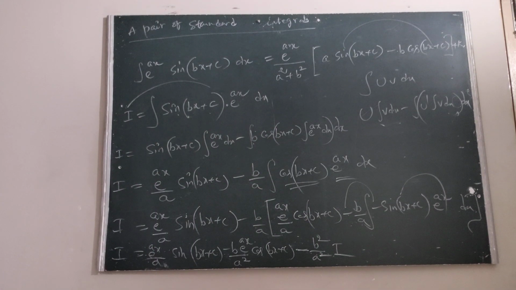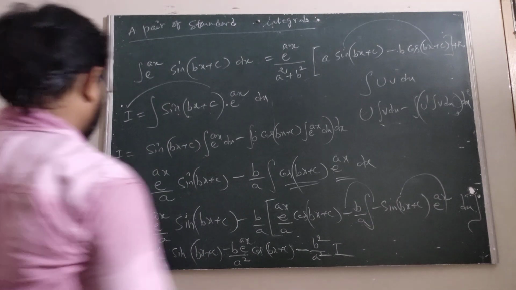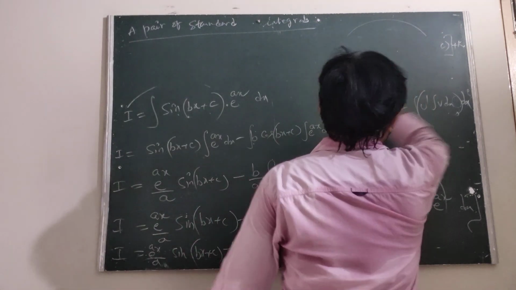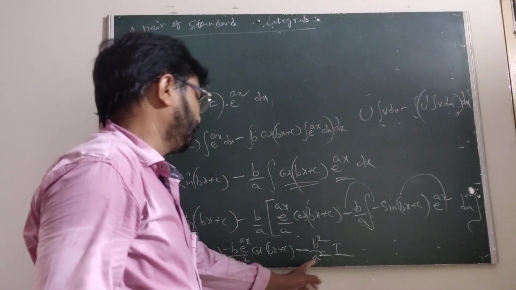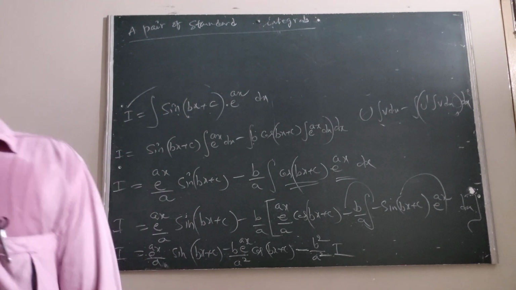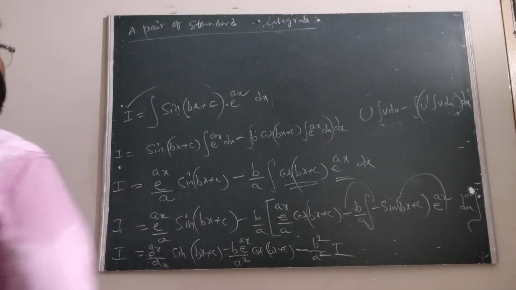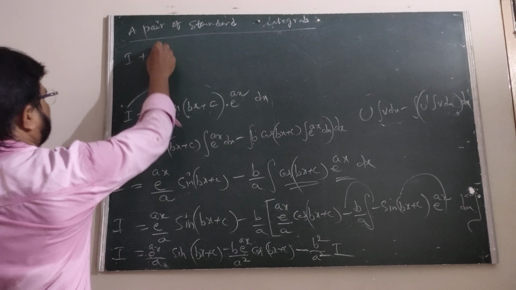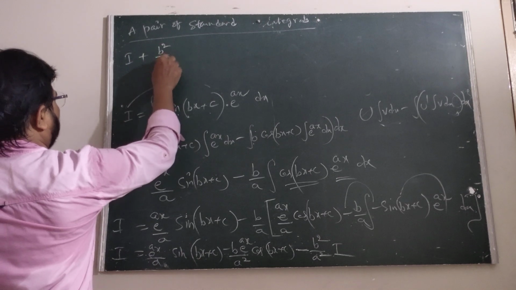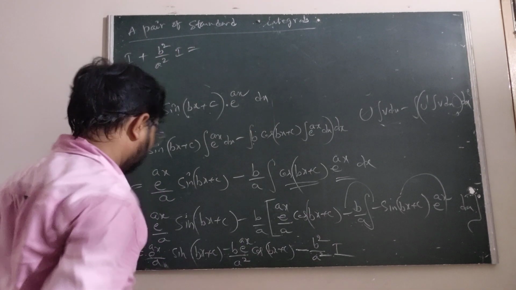Now we are sending to the other side: minus b square by a square into I, sending to the other side, it will be I plus b square upon a square into I.